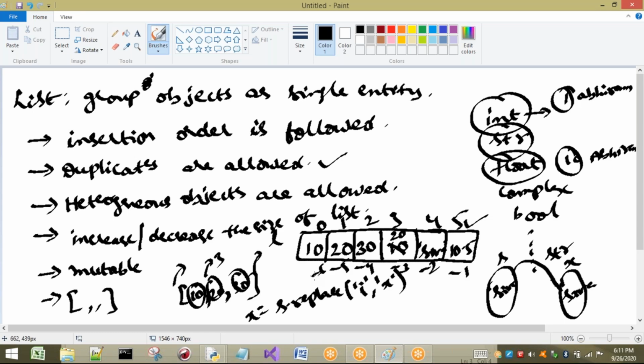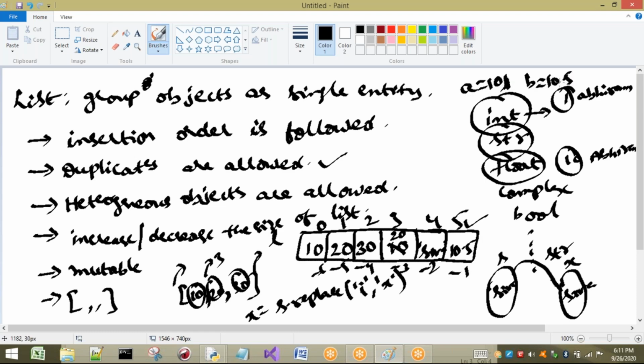So once again, I'm going to tell you briefly about this list. First point, when do we use the list? If you want to group the objects as a single entity. For example, A equal to 10. Now tell me what A contains here. A is having only one value. If I take B equal to 10.5, B is having only one value.